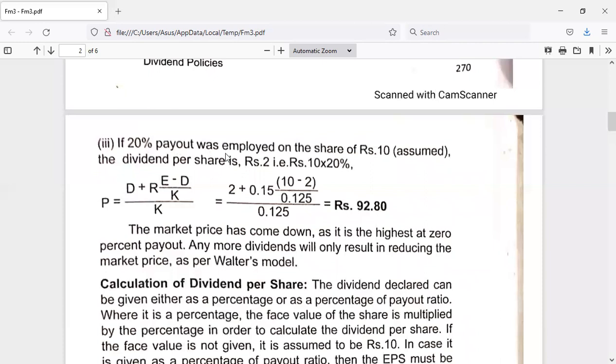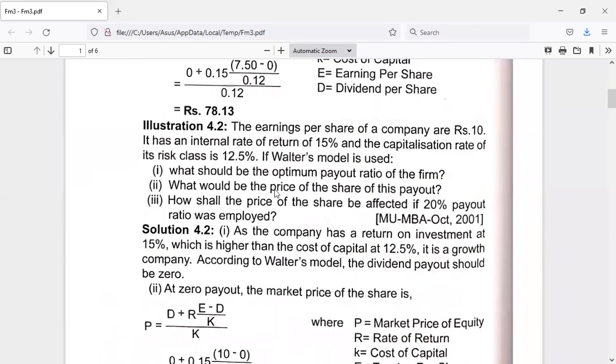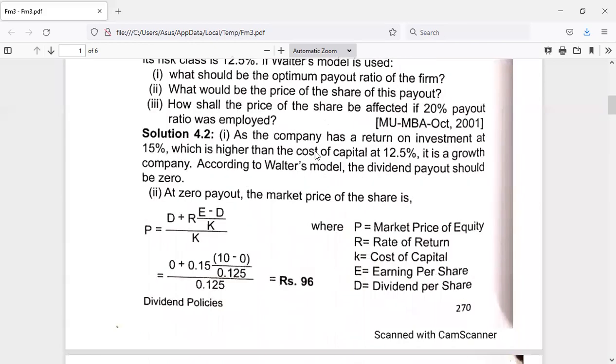If a 20% payout was employed on the share of rupees 10, assume the dividend per share is rupees 2, that is 10 into 20%. So usually dividend will be paid on the face value of the share. Suppose the face value of the share is rupees 10, so 10 into 20% means 2 rupees would be the dividend. In this problem, they have not given the face value of the share. Of course, they have given rupees 10, but this is the earning per share, not the face value of the share.